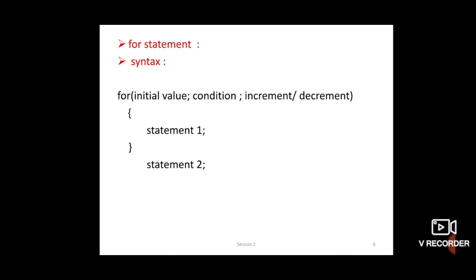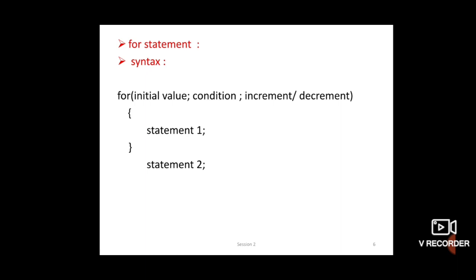Means when for loop is used, you know the initial value and the final target, how many conditions you want to check in that program. At that time you can use for loop. In for loop you can check 10 conditions at a time, 100, 200, 1000, 2000, so many conditions you have to check serially.